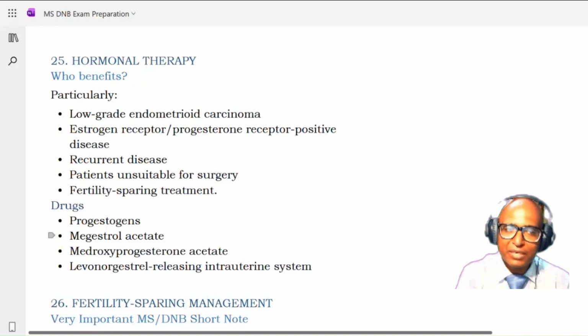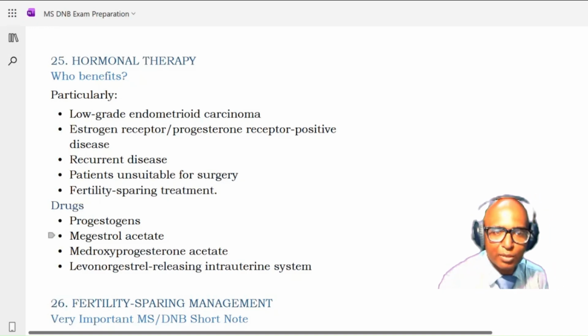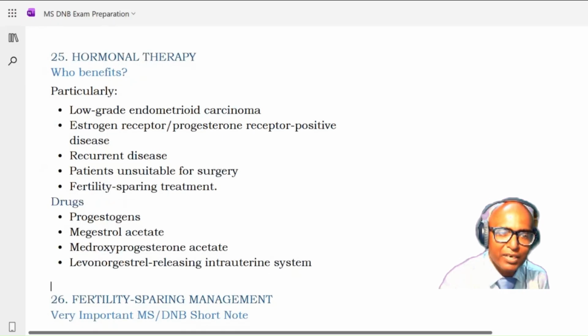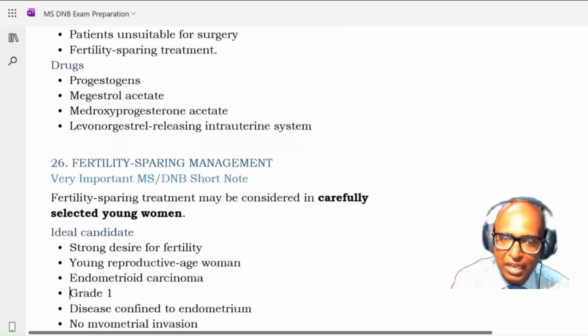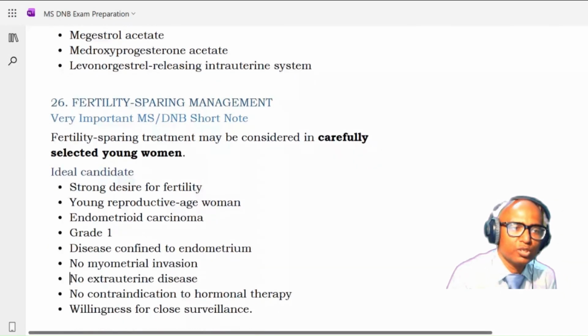So which patients are benefited by hormonal therapy? Low-grade endometrioid carcinoma, where there are estrogen and progesterone positive disease, recurrent disease, patients who are unsuitable for surgery, and fertility sparing treatment is required. These are the indications for the hormonal therapy. Now, which are the hormones which are used? Progestogens are used: megestrol acetate, medroxyprogesterone acetate, and LNG, that is levonorgestrel releasing IUS. So these are the progesterones which are used.